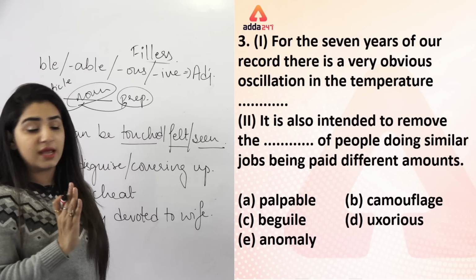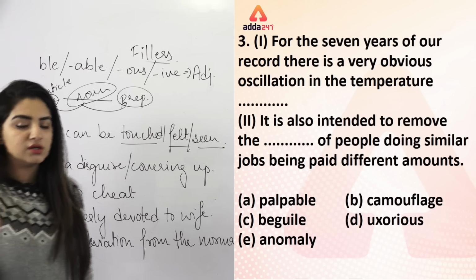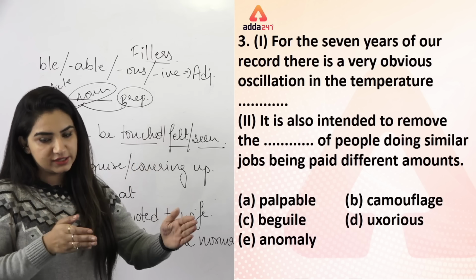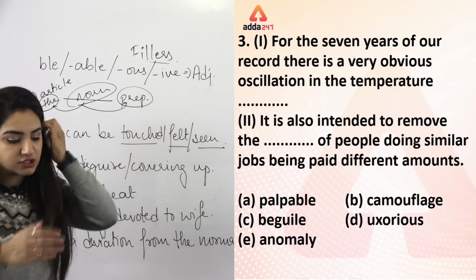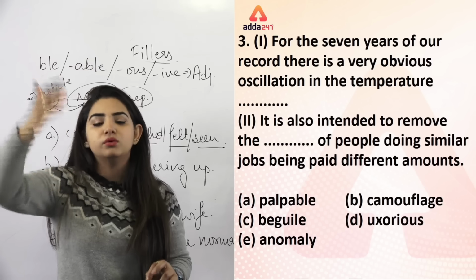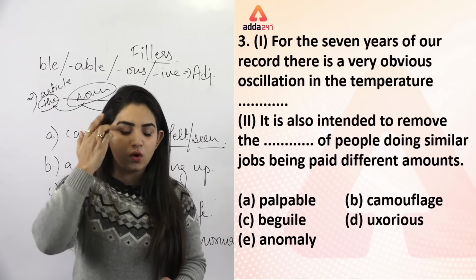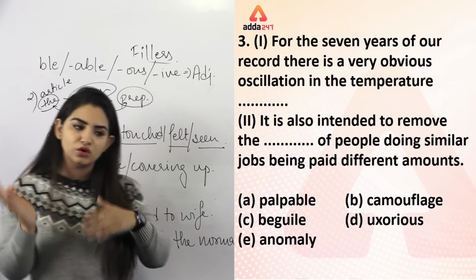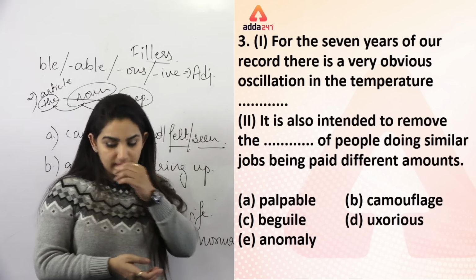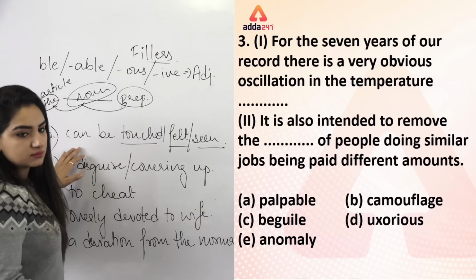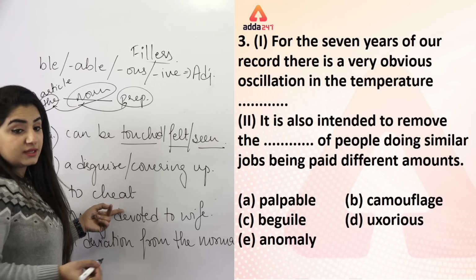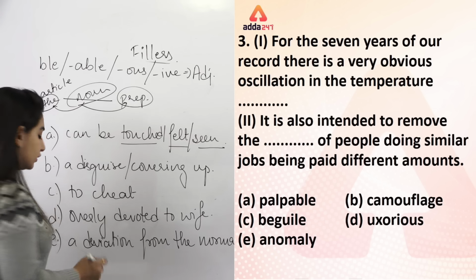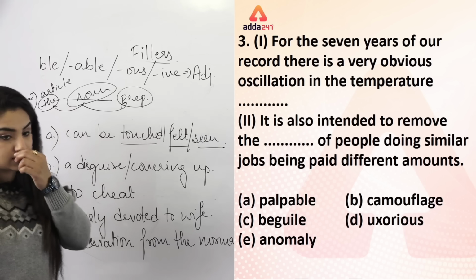So now what can you select? So for the 7 years of our record, there is a very obvious oscillation in the temperature. What? In the temperature deviation. That means temperature में जो deviations आते हैं, that means up and down, to and fro, whatever हो रहा है, बढ़ रहा है, घट रहा है, बढ़ रहा है, घट रहा है. So that is an obvious oscillation. That means वो चीज होती चली आ रही है ना? अभी एक और टेम्परेचर को टच तो कर नहीं सकते, है ना? धोखा भी नहीं देगा, चीट भी नहीं करेगा, वाइफ से भी डिवोटेड नहीं होगा. So option number E is the correct answer here.